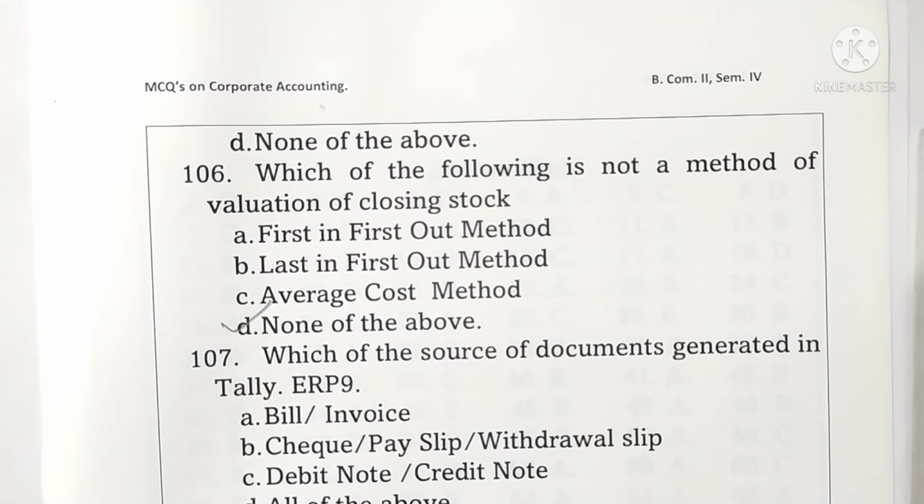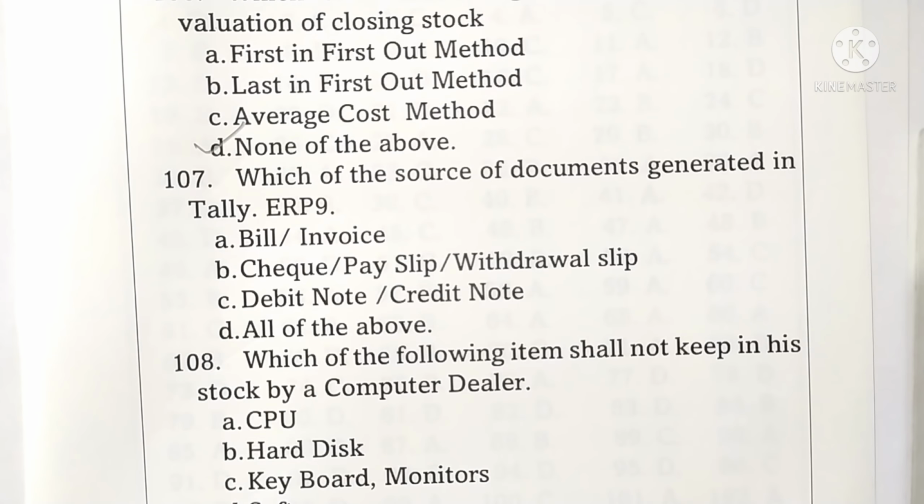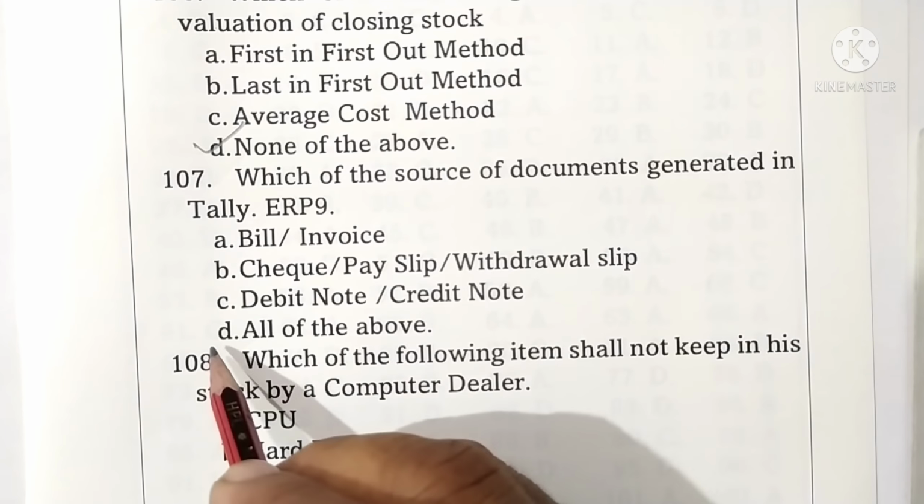Question 107. Which of the source of document generated in Tally ERP9? Options given: bill invoice, check, pay slip, withdrawal slip, debit note, credit note, and all of the above. Here, all of the above is correct answer. Option D is correct one.